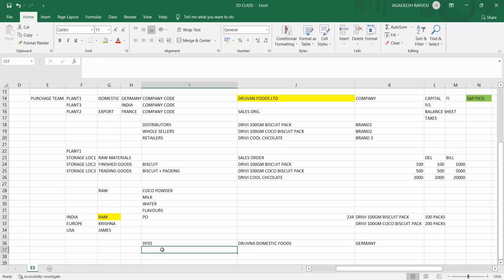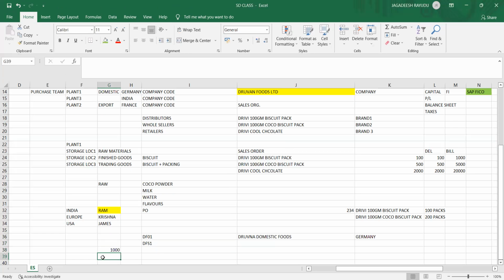So Ram is a distributor. Okay, so how will the system understand the distributor? DF S, DF S1. I'm just giving an example. This is alphanumeric, alphabets and numerics will be there. You can create it as 1000, or else you can create it as TS12, like that. It depends on the requirement. I'm just giving meaningful information. I'm creating DF S1 meaning sales organization one.